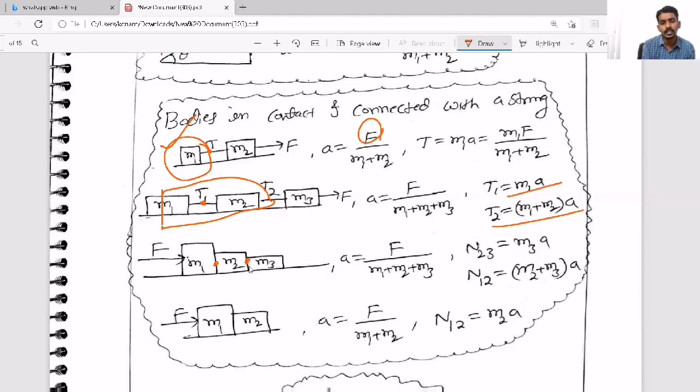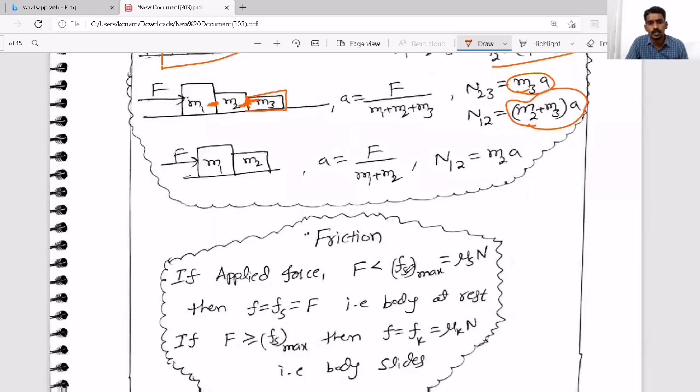And at any point, tension means mass pushed by that point into acceleration. That's why here normal reaction is M3 into A. Here normal reaction is M2 plus M3 into A. That is what the normal reaction is. So they can ask the question based on bodies connected with strings, or they can ask questions based on the bodies kept in contact. That is what you need to understand.